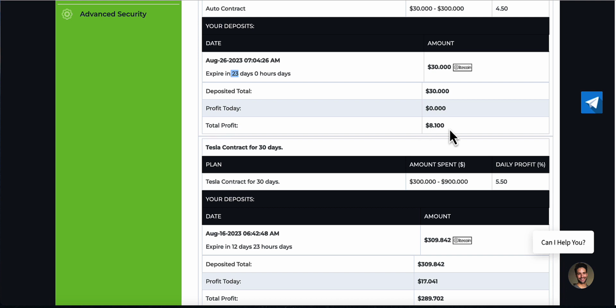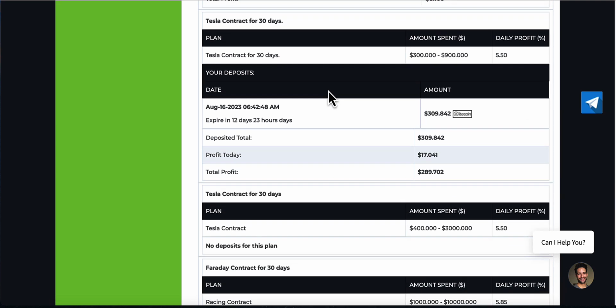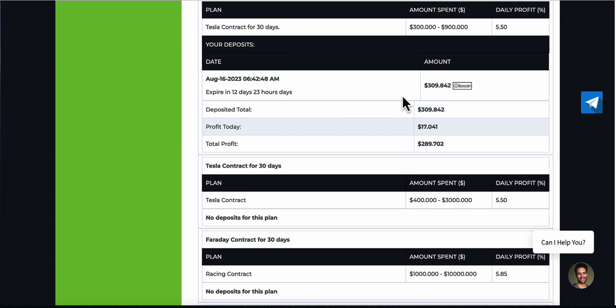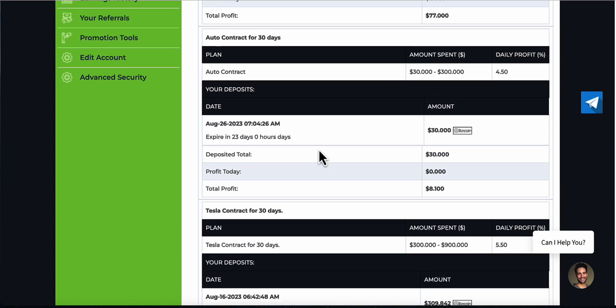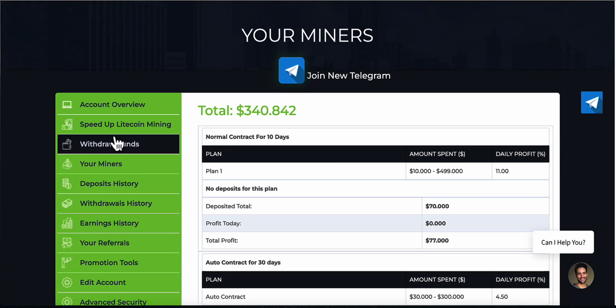Now, as you can see there, the total profit, yes, it's not a great deal, of course it's not, but it's only $30. But we do have the 23 days left. Now, the one that I deposited just over $310 in, the total profit is 289. So I've already nearly got my seed money back on that, and I still have 12 days left. So that is the miner there.